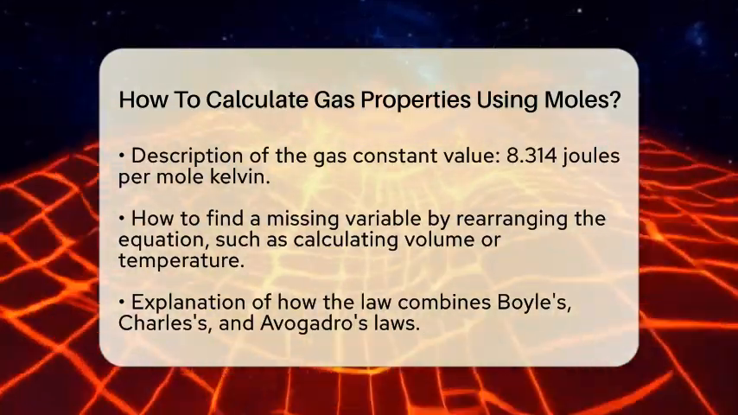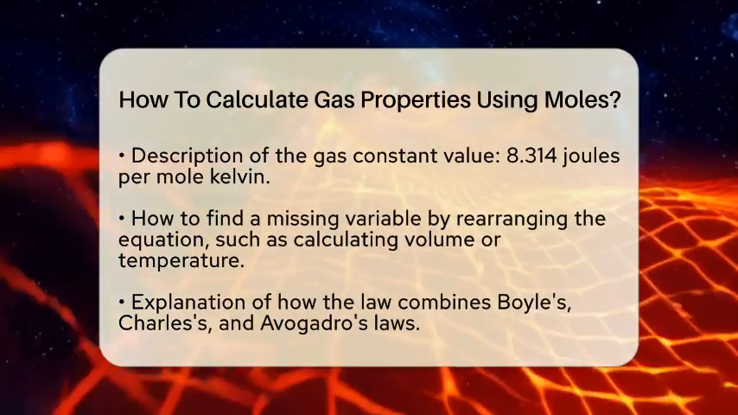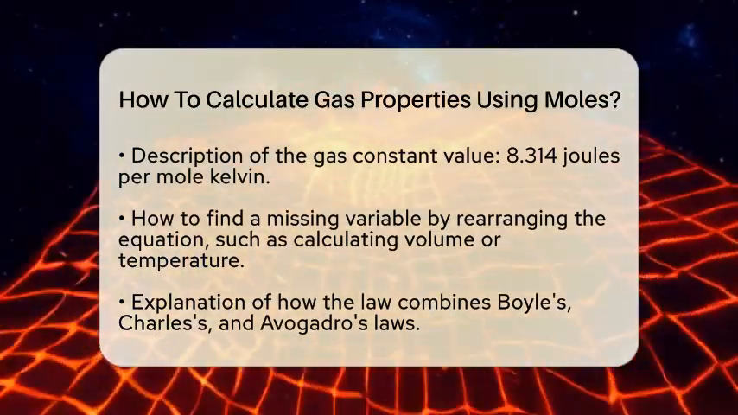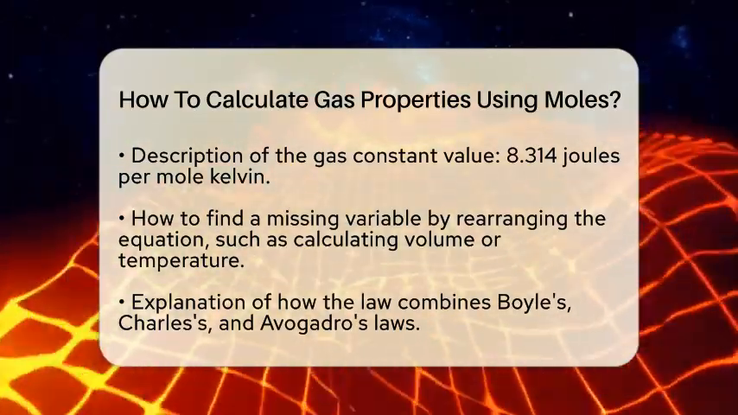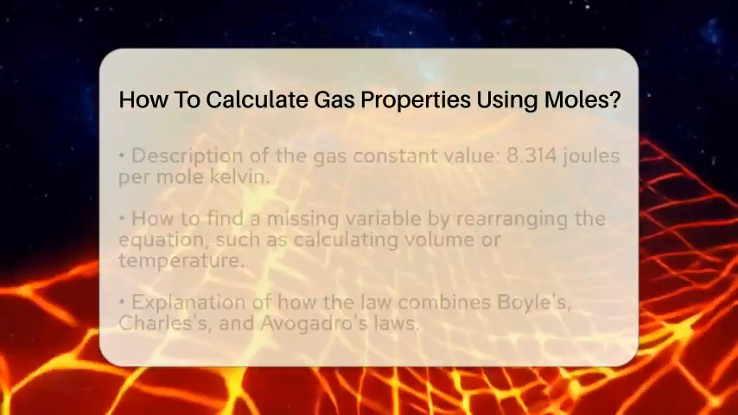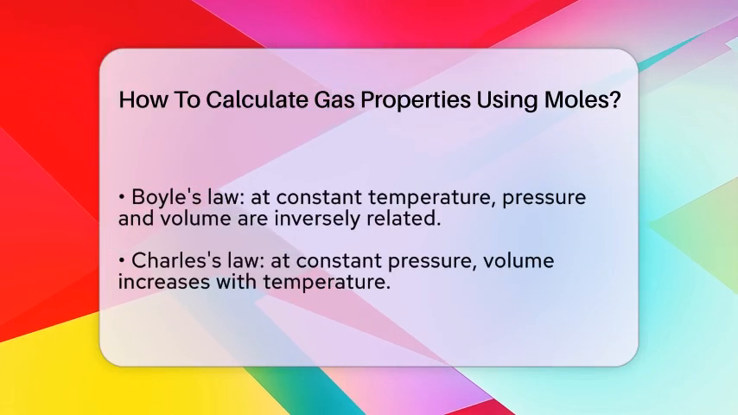Volume equals moles times the gas constant times temperature divided by pressure. Conversely, if you know the pressure, volume, and moles, you can find the temperature by multiplying pressure and volume and dividing by moles times the gas constant.